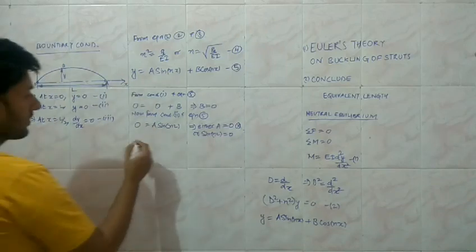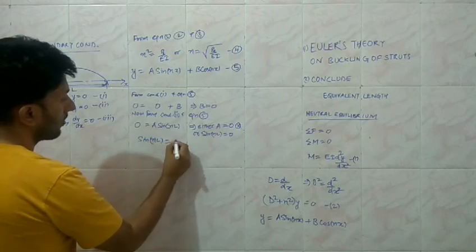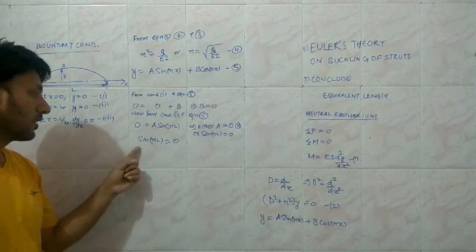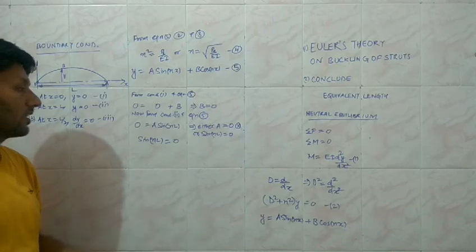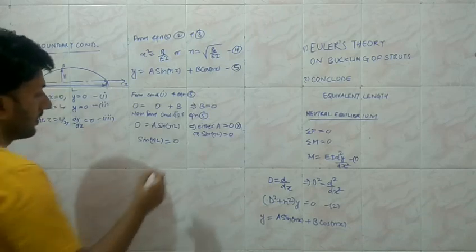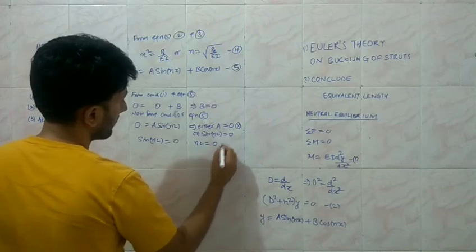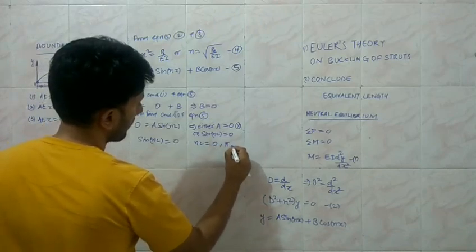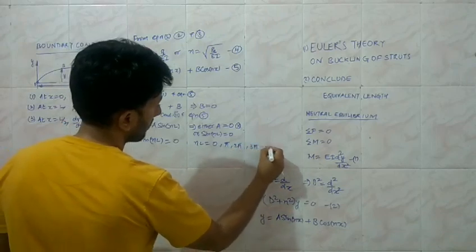So the conclusion is sine nL is equal to 0, and we know that the values of the angle in radians which satisfy this condition are nL equal to 0 radians, pi, 2 pi, 3 pi, and so on.